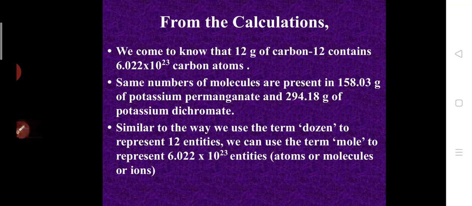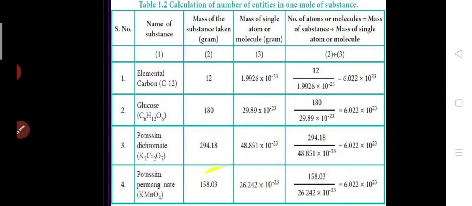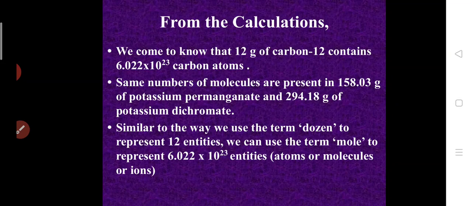Here also carbon is taken as a standard one because it is highly abundant in the Earth's crust. The same number of molecules are present in 158.03 gram of potassium permanganate and 294.18 gram of potassium dichromate. So you can see, whatever the mass, it doesn't matter, but the number of particles is the same. So if you take one mole, you are getting the answer as 6.022 into 10 power 23.